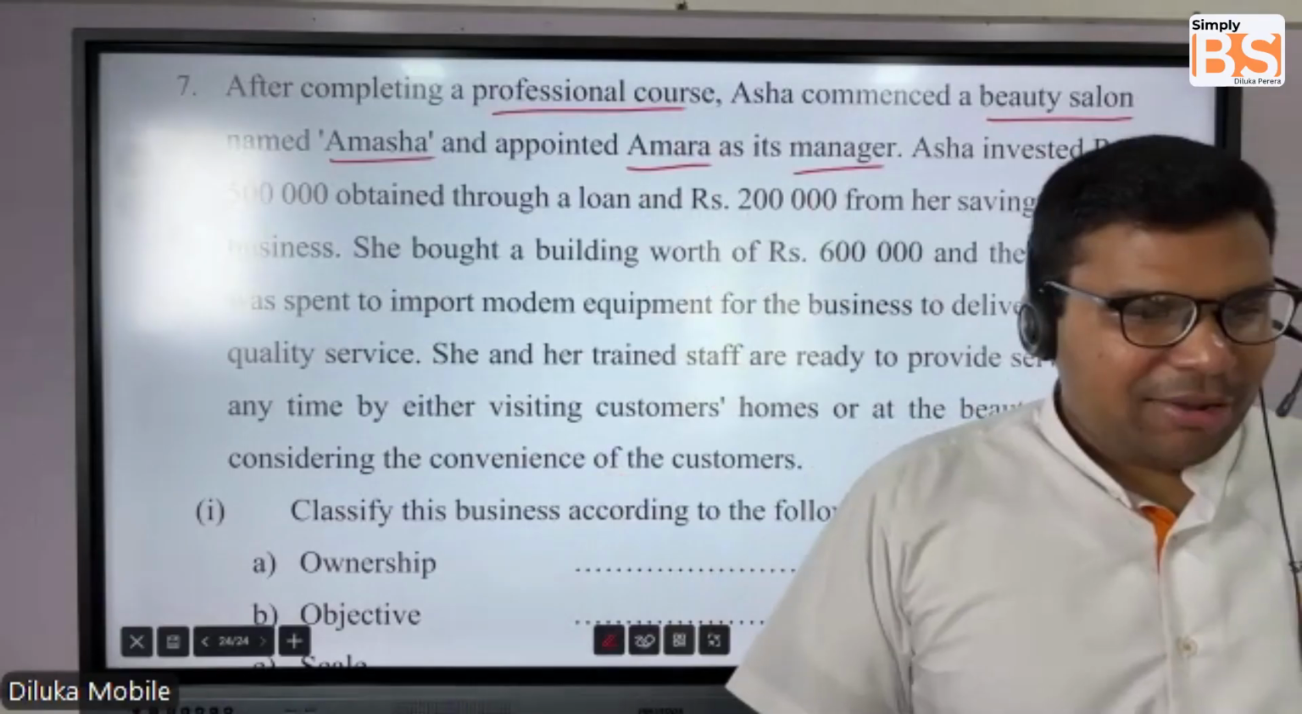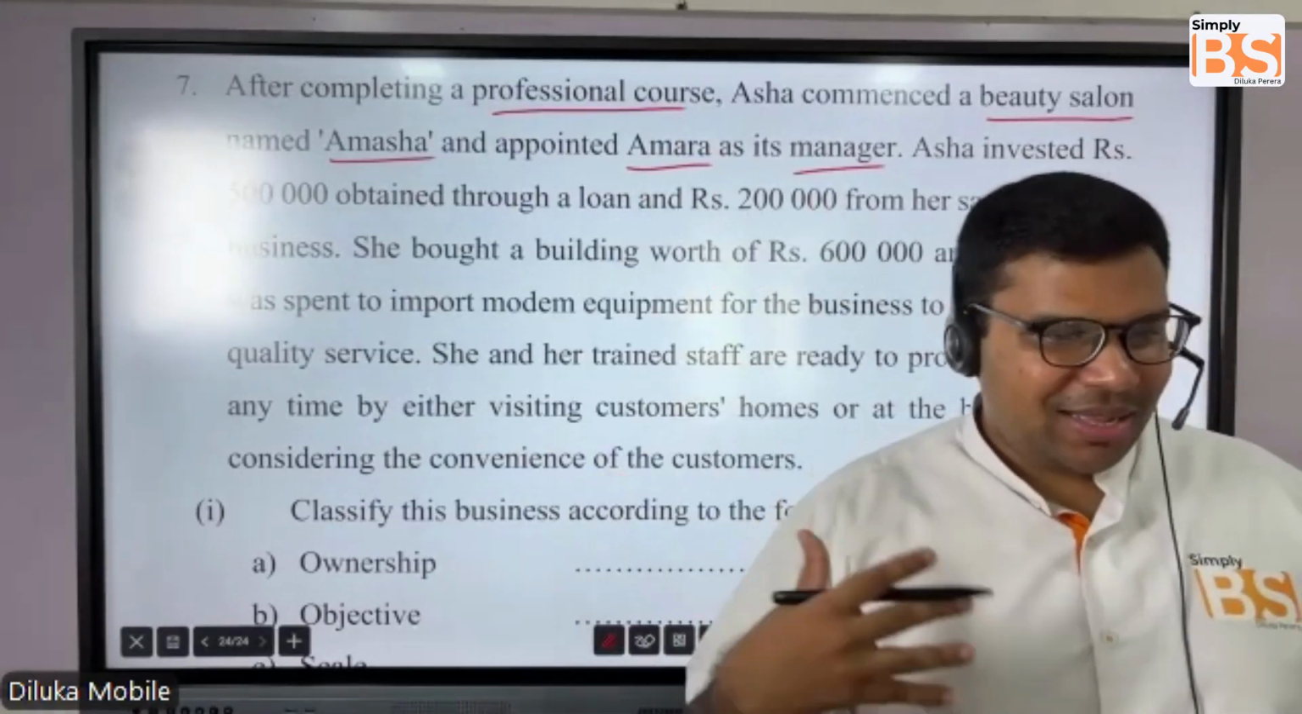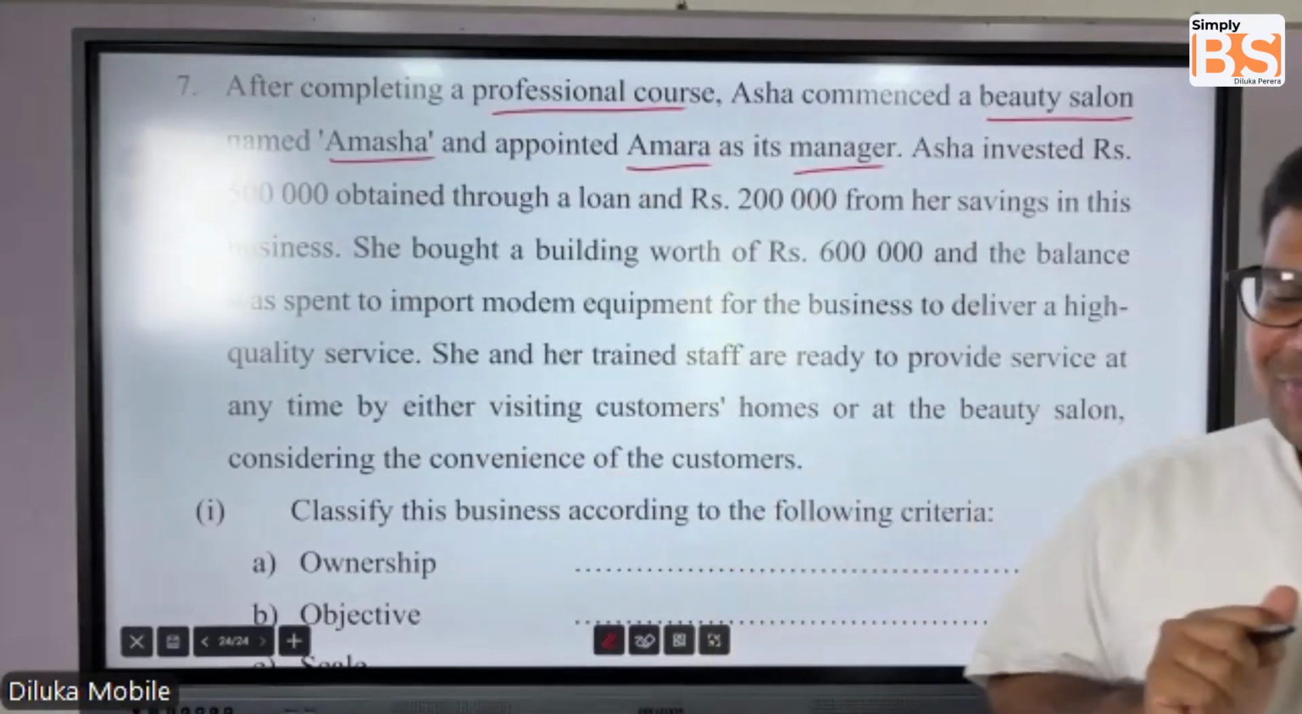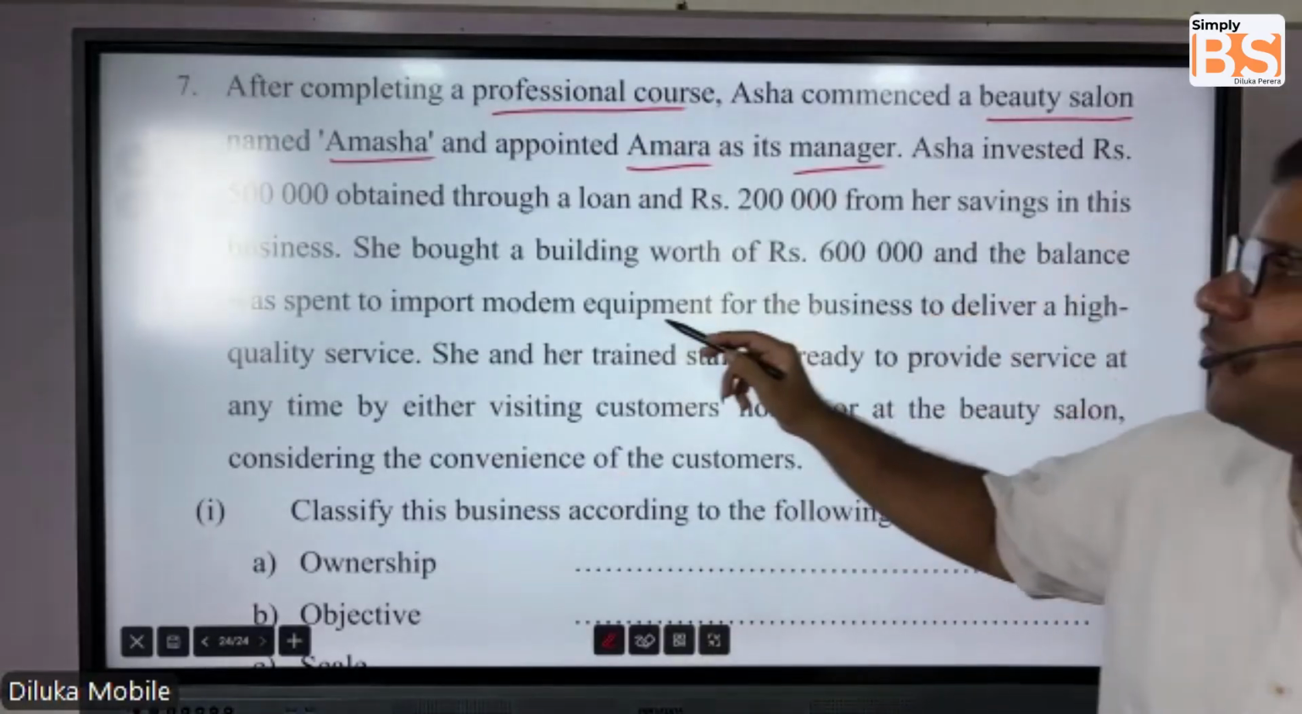All are starting from A. Amara, Amasha, right? Don't confuse. Asha invested rupees 500,000.